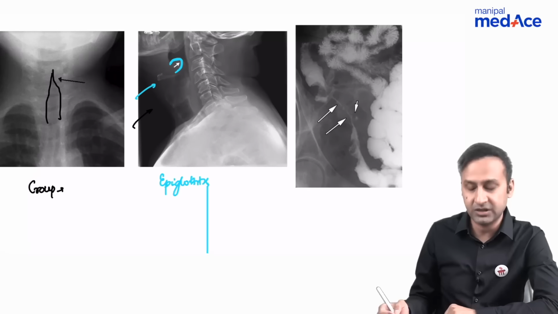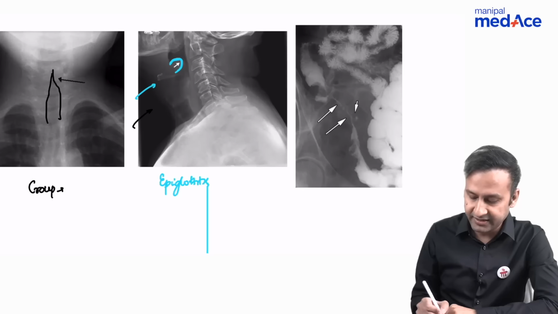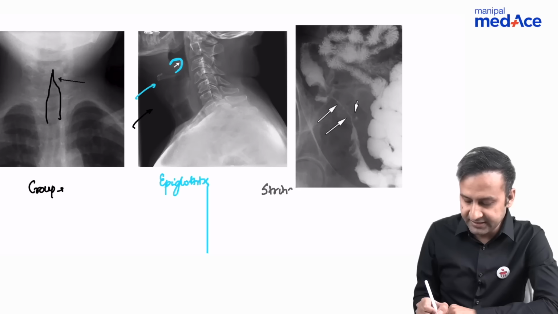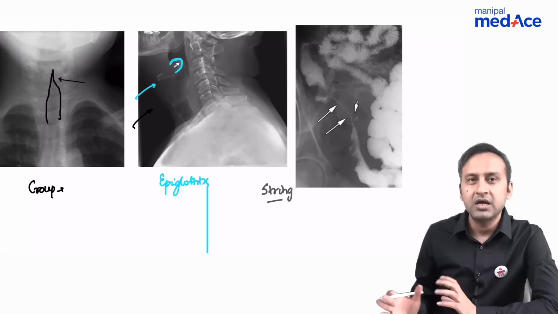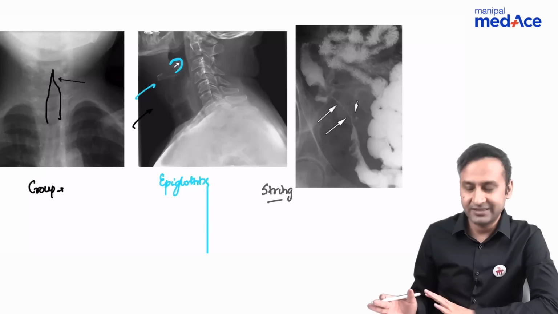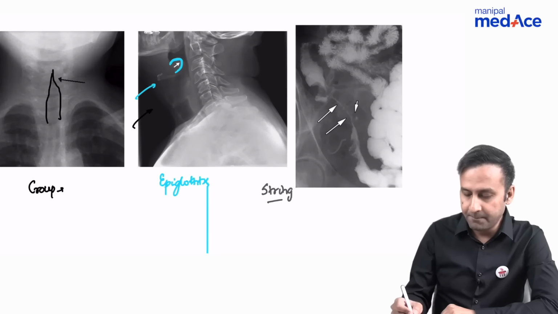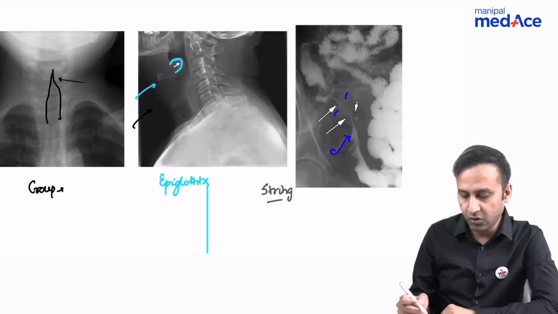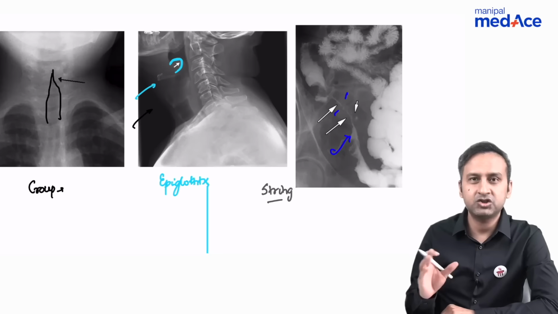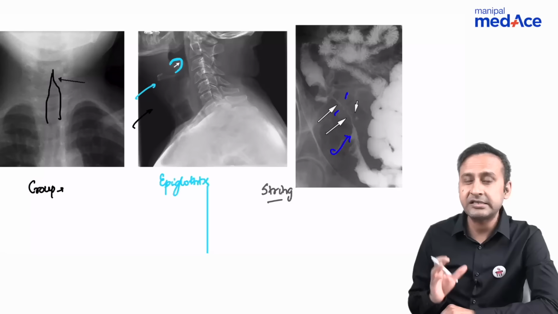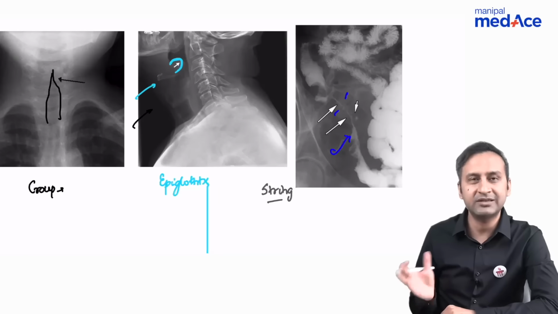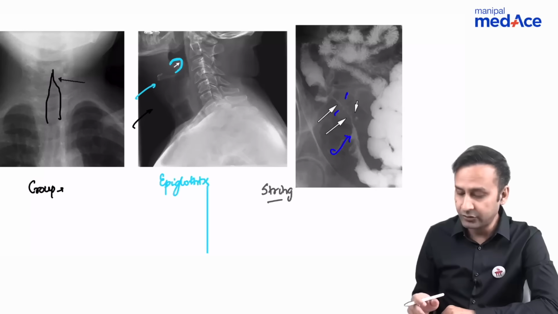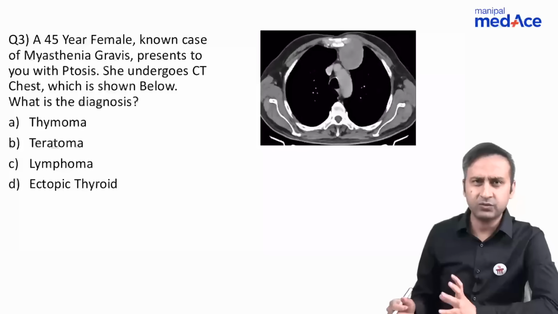And the third sign that was given was the string sign. Now, string sign is a very versatile sign which you find in a number of disorders. But the one in which it has been most extensively studied is in this particular barium study, that is barium meal follow through, where you're going to find the narrowing of the terminal ileum, which is just going to look like a string. So you get string sign in cases of Crohn's disease, but it's not specific. You can get it in cases of ileocecal tuberculosis as well. So that was an easy question.